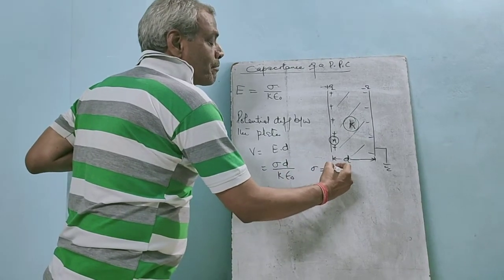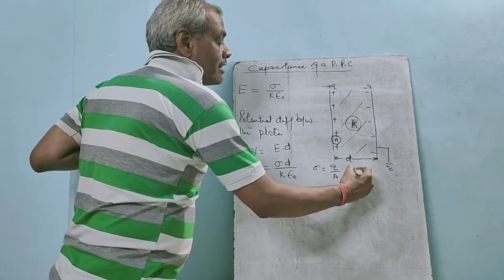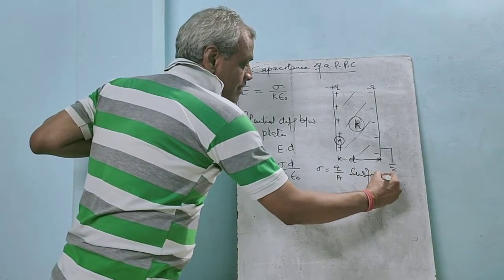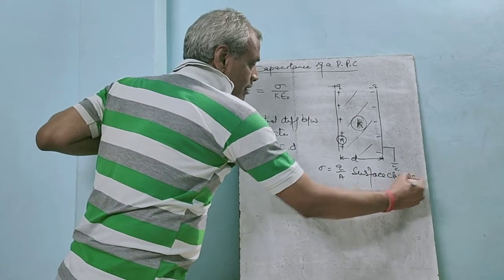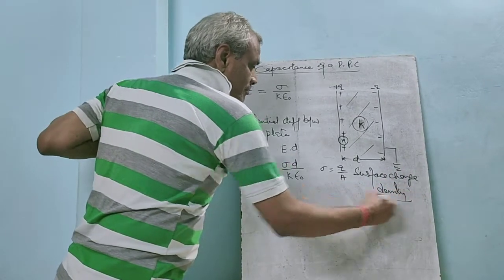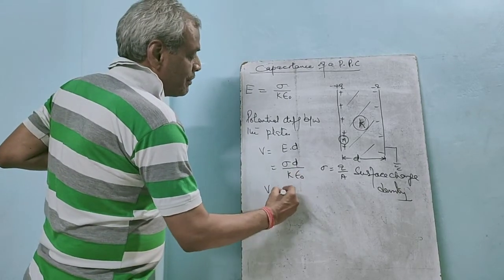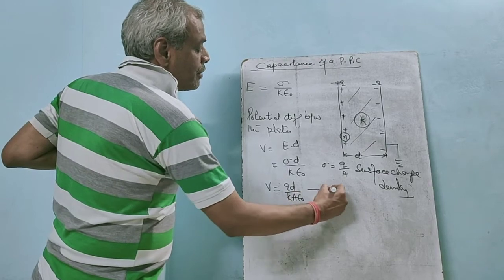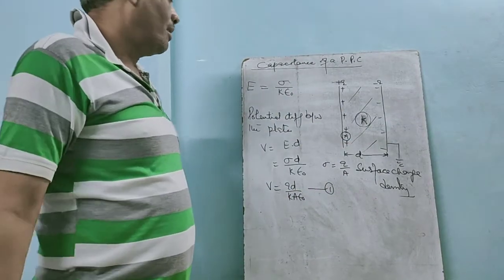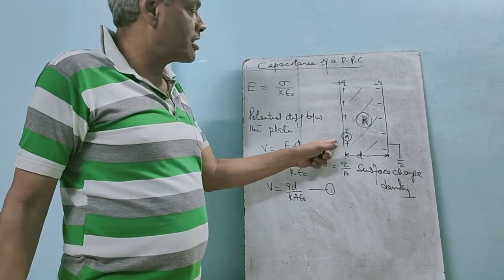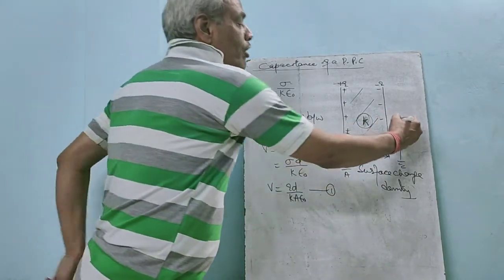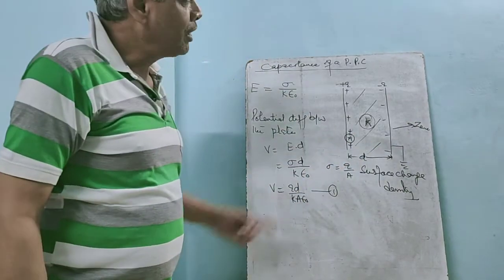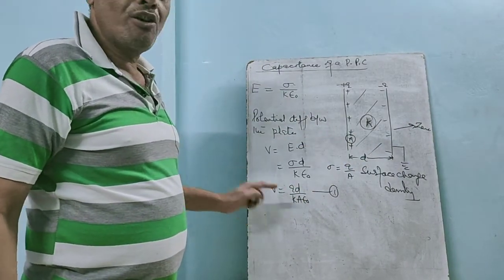But you know sigma is the surface charge density. This is total charge upon area of each plate. So we can write V equals QD upon K A epsilon naught, equation number one. Actually, this is the potential of the first plate, because the potential of the second plate is 0, and the potential difference between the two plates is V.